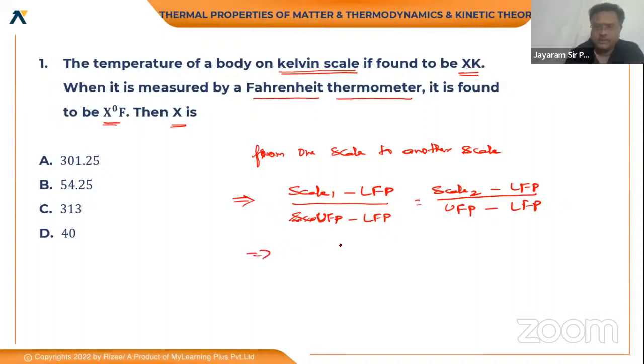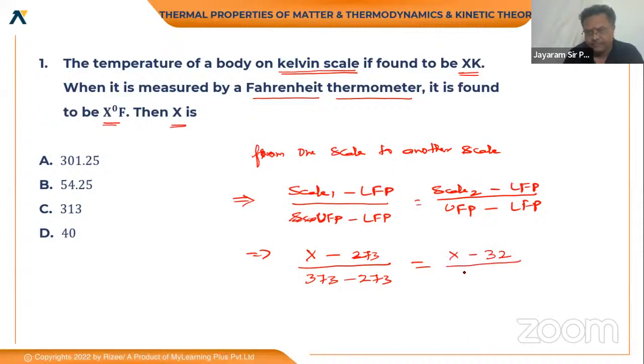So in this one you can substitute. Here you are converting from the Kelvin scale to the Fahrenheit scale, and it is asking for the x value. So x minus the lower fixed point of the Kelvin scale, which is 273, divided by 373 minus 273, equals x minus 32 divided by 212 minus 32, which becomes 180.